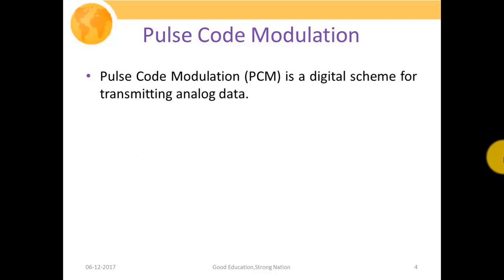So pulse code modulation is a digital scheme for transmitting analog data. As we had already discussed, most of the available information sources actually generate analog information, and anyhow we have to convert it into digital so that we could avail the benefits of digital communication systems.